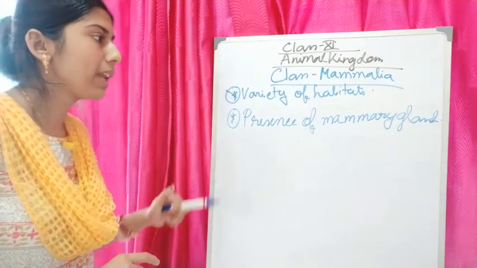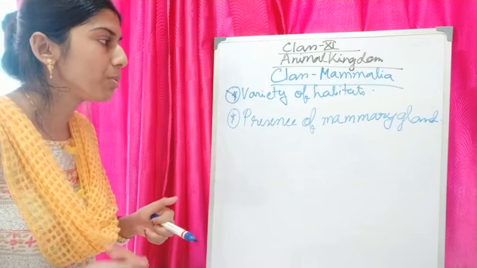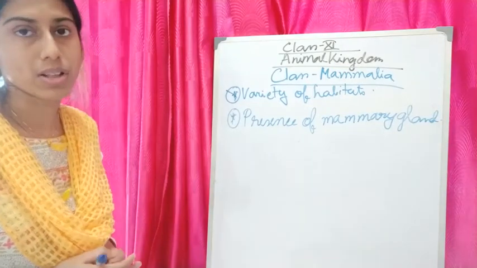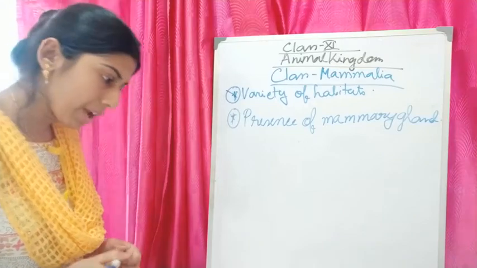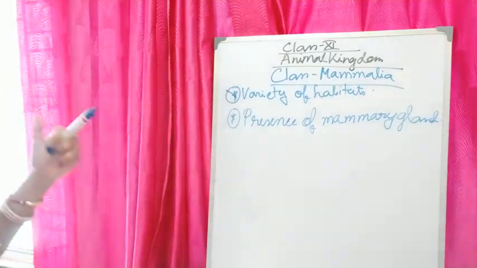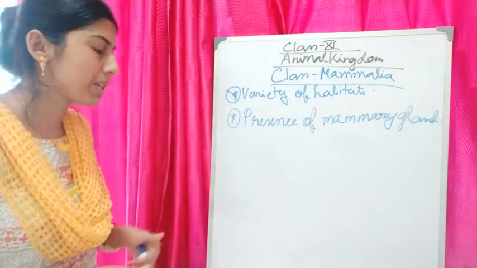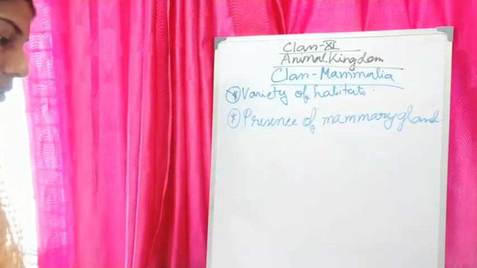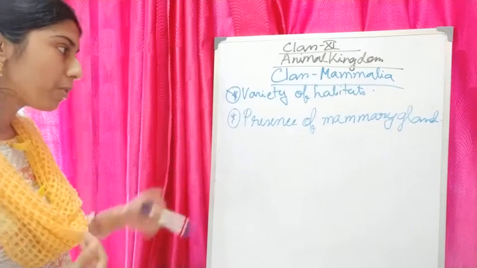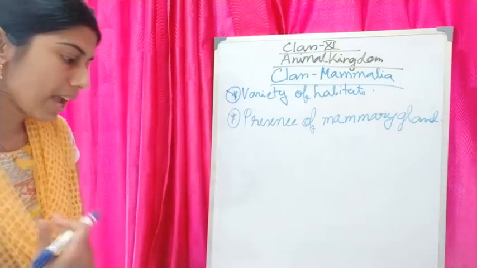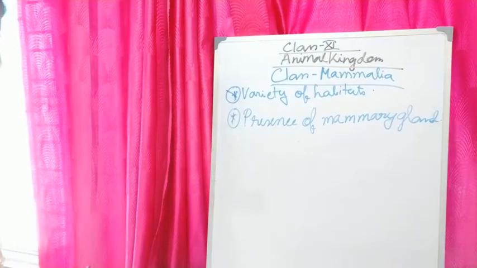From the mammary gland, milk will be produced, which is needed for nurturing the young ones or their babies. The mammary gland is a milk producing gland, and with the help of that milk they will nurture their young ones.